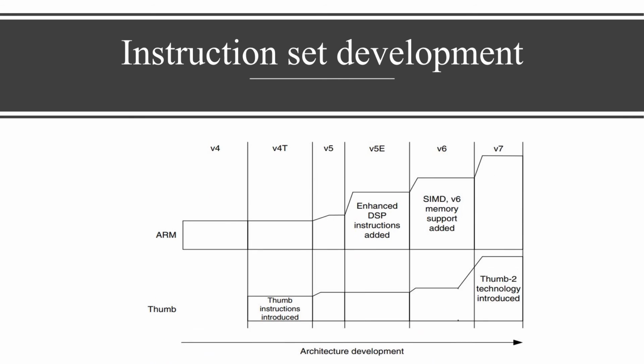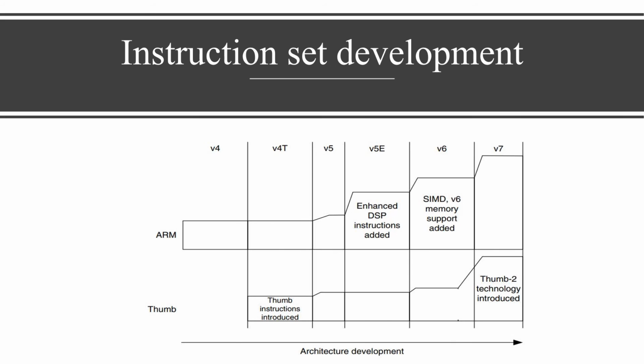The instruction set development. The key driving force of architectural evolution is the enhancement and extension of the instruction set. Historically, the ARM7 TDMI had two different instruction sets supported on the ARM processor: the 32-bit ARM instruction set and the 16-bit Thumb instruction set. During execution, the processor can dynamically switch between ARM state and Thumb state. The Thumb instructions provide only a subset of the ARM instructions, but they provide high code density and are used in tight memory requirement products.